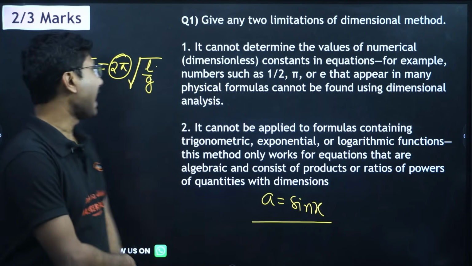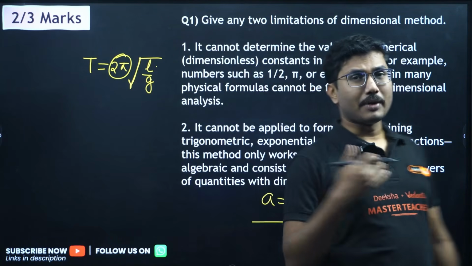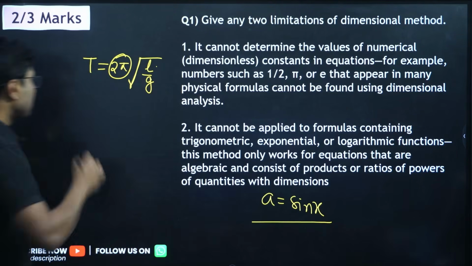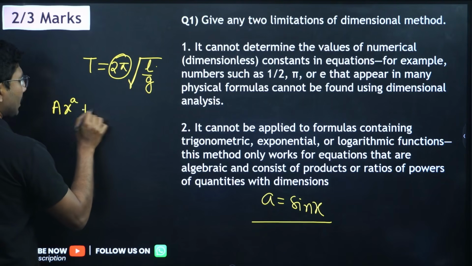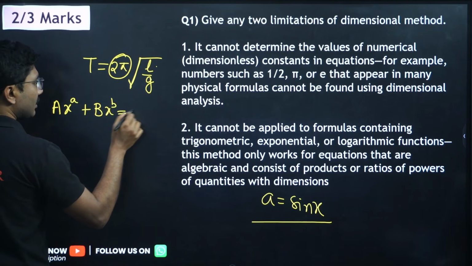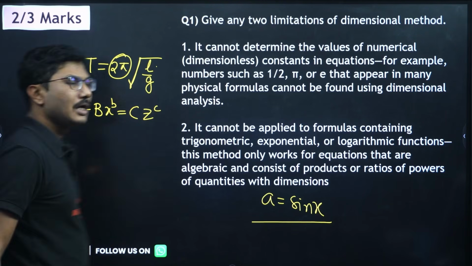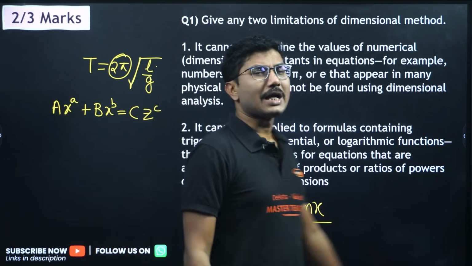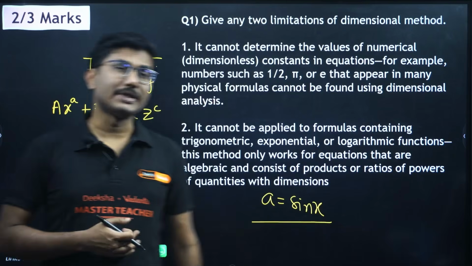If it is an algebraic relation, like a x to the power a equals b x to the power b, or an algebraic equation like a x to the power a plus b y to the power b equals c z to the power c, then this kind of equation can be checked or derived using dimensional analysis, though even addition has some limitation.